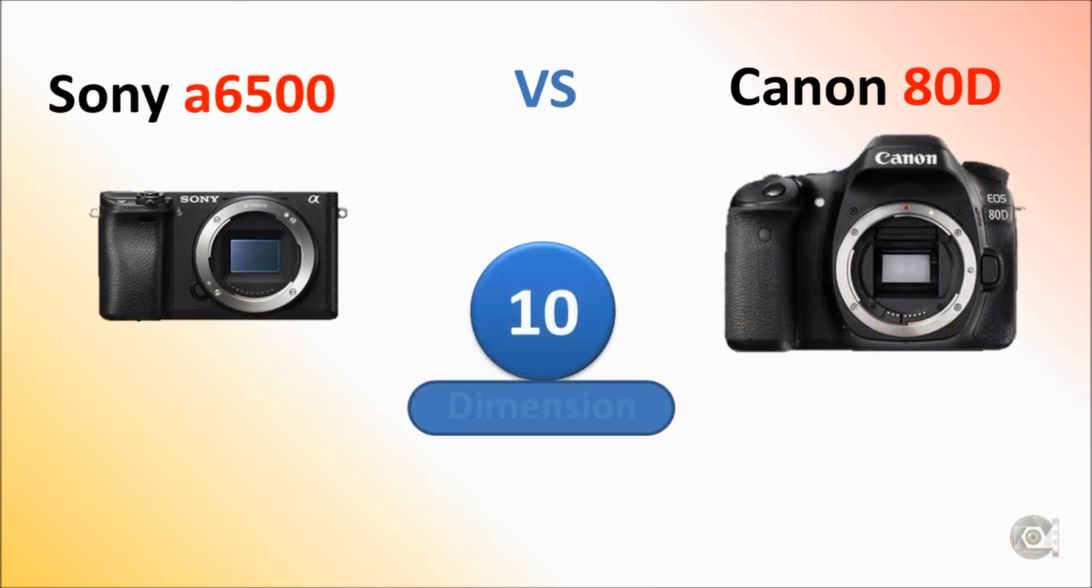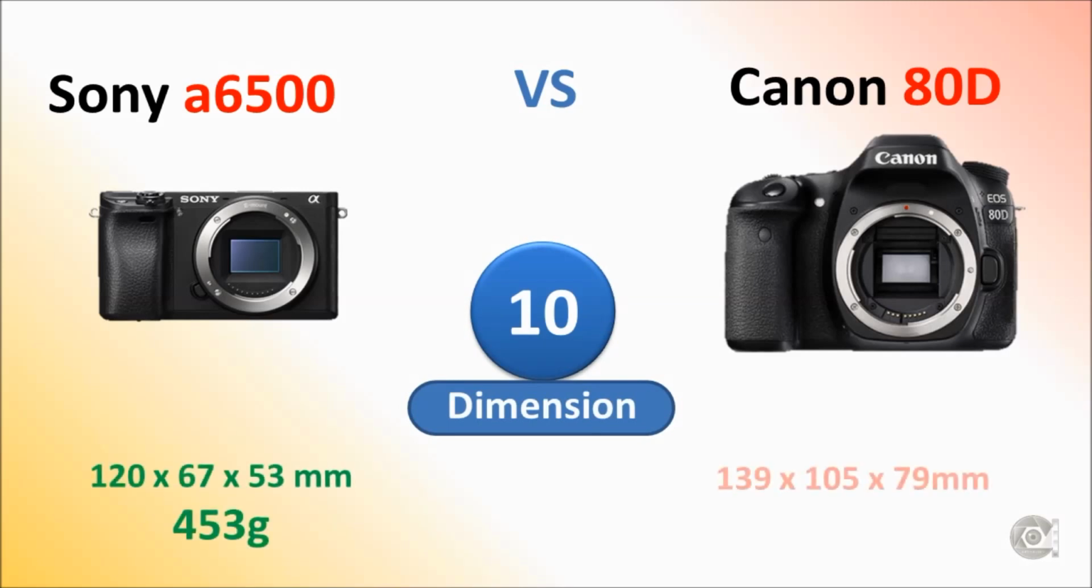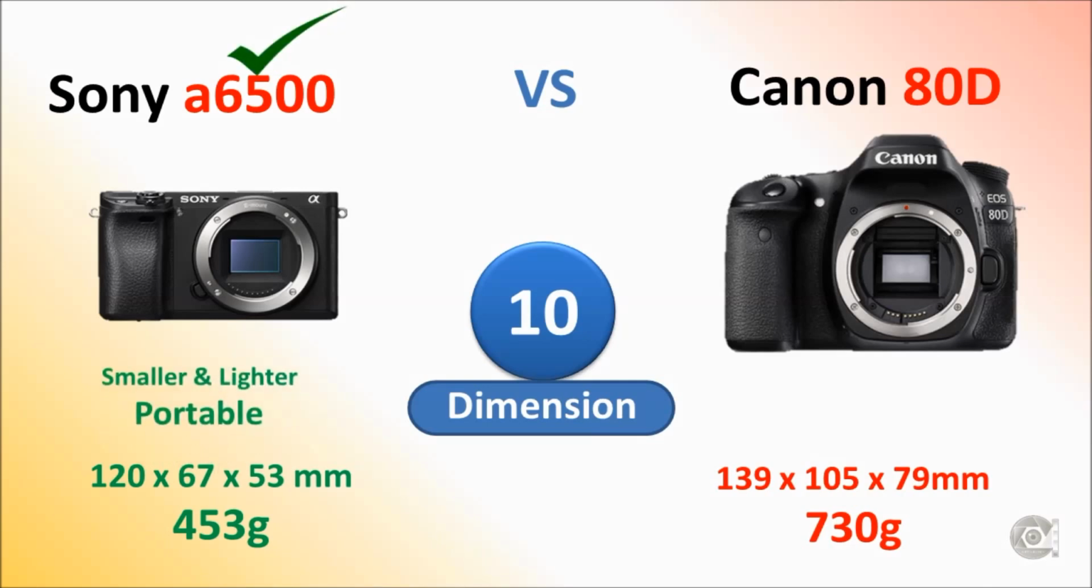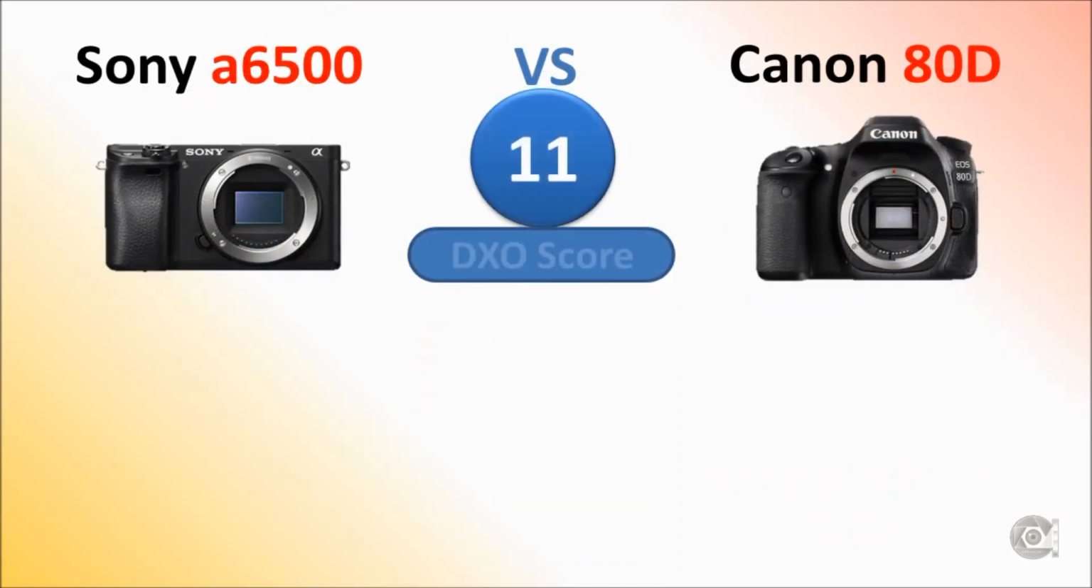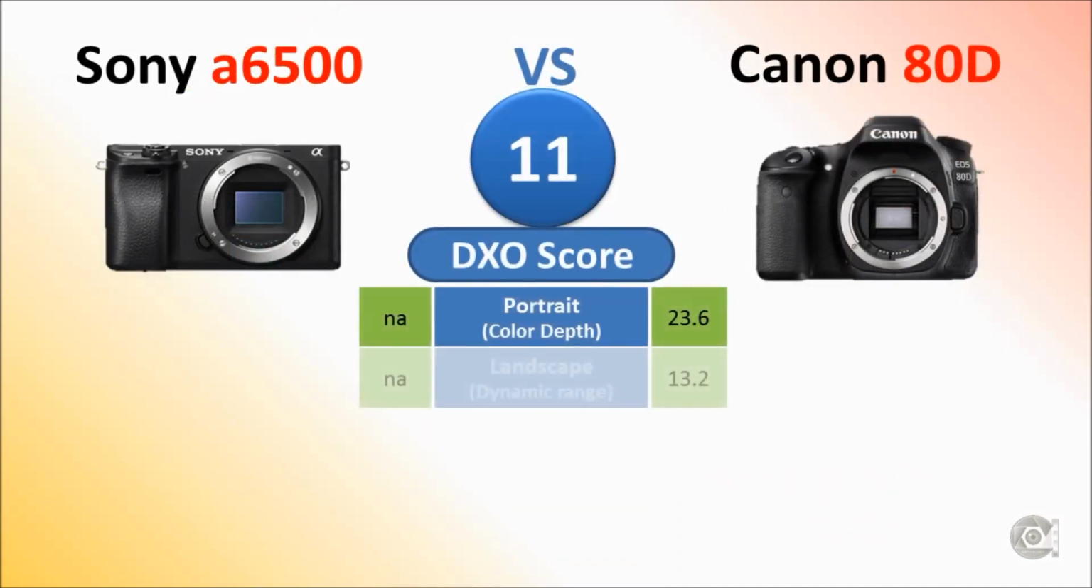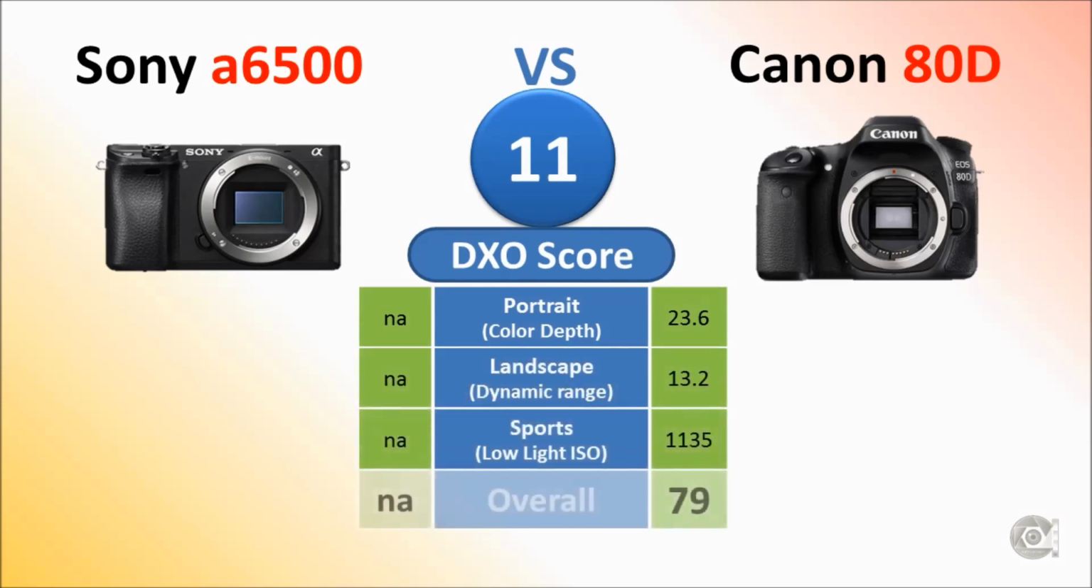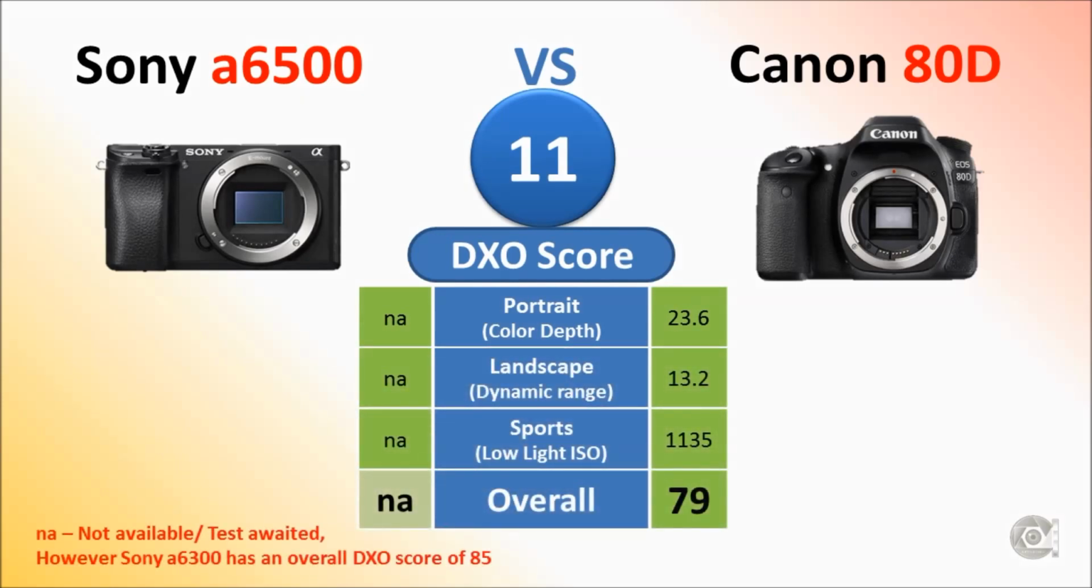Number 10. Dimension. Sony a6500 is a mirrorless body. The weight and size is much less than Canon 80D. Number 11. The very important DxO score. Canon 80D has an overall DxO score of 79. The DxO score of Sony a6300 is 85. The DxO score of Sony a6500 is awaited as of December 2016.